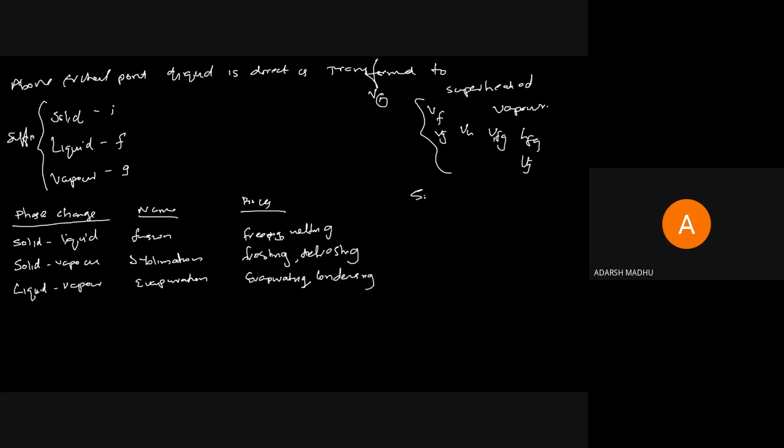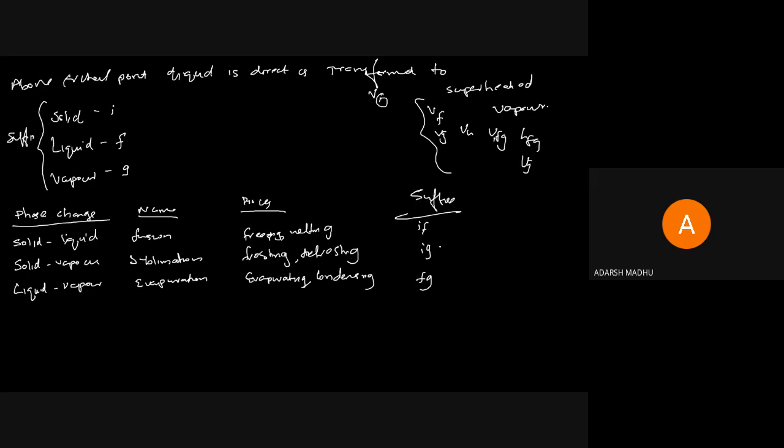The suffixes we use for each process: for the solid liquid interface we use the suffix IF, for liquid vapor FG, and for solid vapor IG. So when we see VFG, we can relate it to the specific volume of the liquid vapor interface, the process happening between liquid and vapor, that is evaporation, FG.